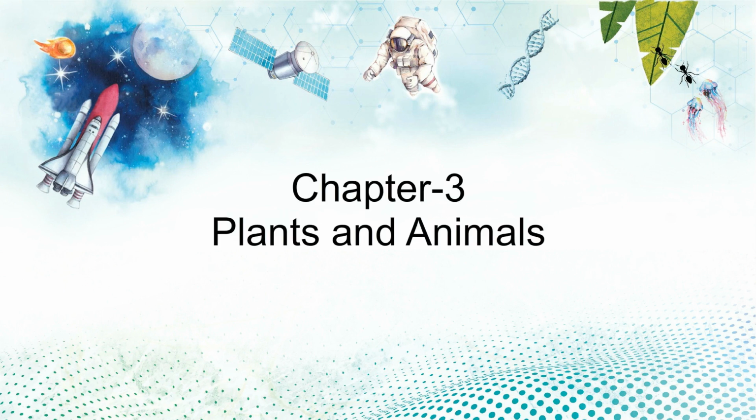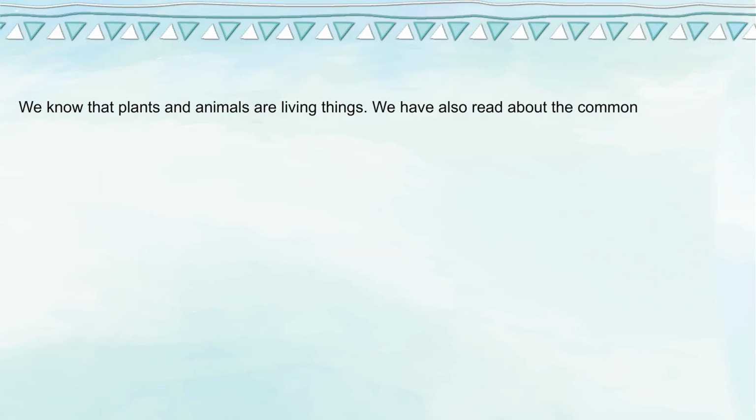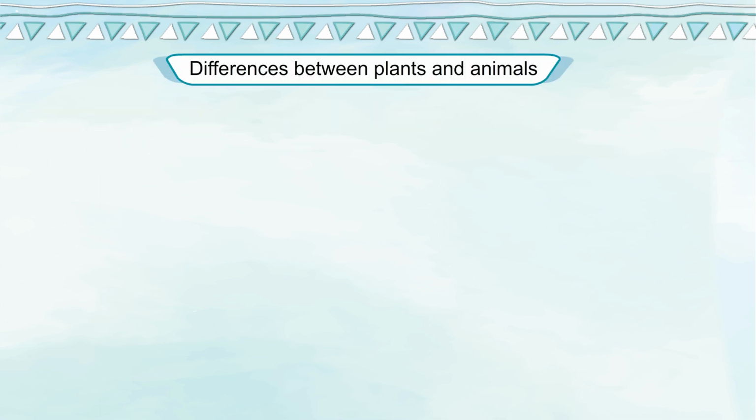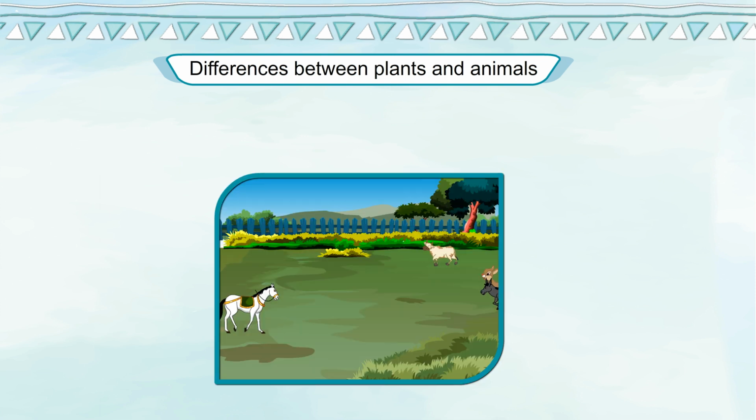Chapter 3. Plants and Animals. We know that plants and animals are living things. We have also read about the common characteristics of all living things. However, plants and animals are different in some ways. Let us learn more about them. Difference between plants and animals.